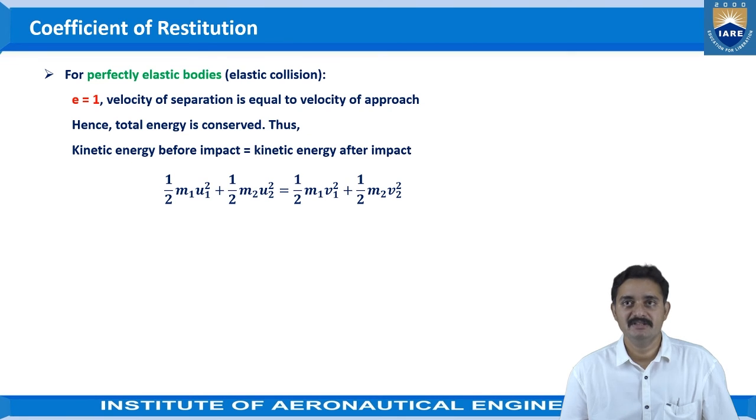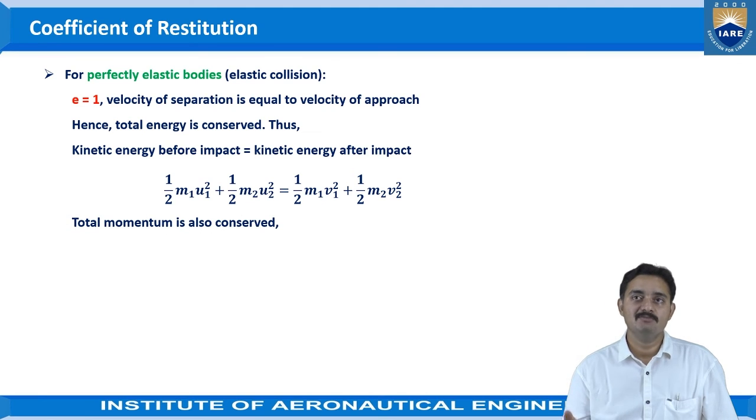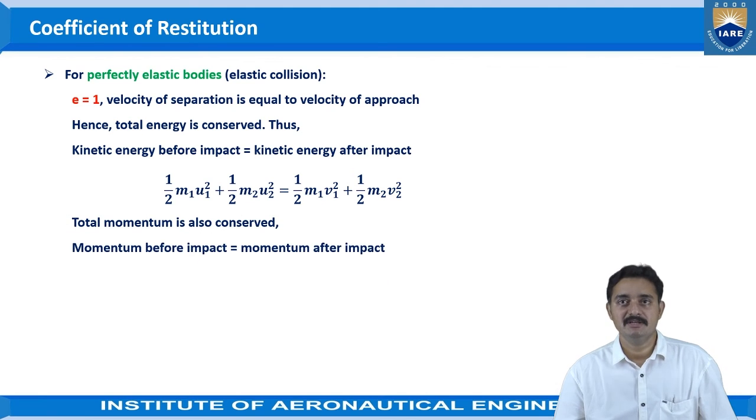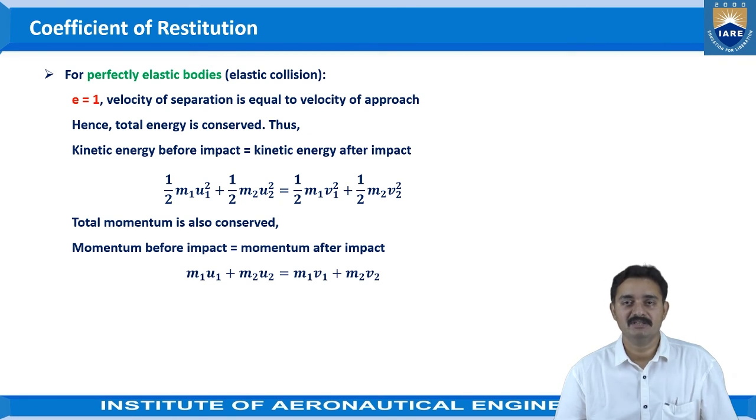This can be given with the equation: half m1 u1 square plus half m2 u2 square is equal to half m1 v1 square plus half m2 v2 square. The total momentum is also conserved here. So we can write momentum before impact is equal to momentum after impact. So for this, m1 u1 plus m2 u2 is equal to m1 v1 plus m2 v2.